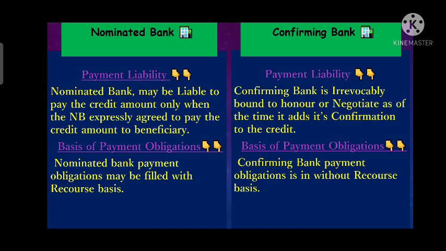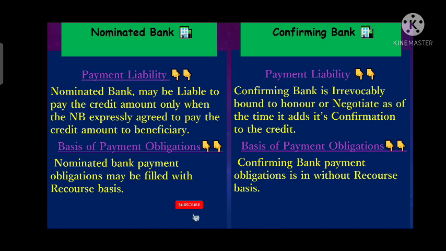Now what is that credit available? Credit available means that the payment under the LC is available by what? Acceptance, sight, usance, negotiation, whatever, deferred payment. So nominated bank is that bank with which the credit is available by sight, negotiation, acceptance, deferred, whatever. Whereas confirming bank is that bank which confirms the LC on the request of the issuing bank. So we can say that confirming bank is that bank which confirms the LC to the undertaking of that issuing bank, right?